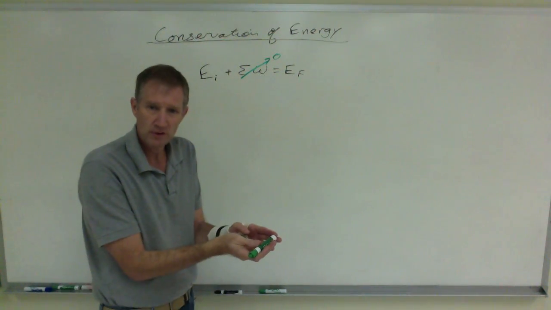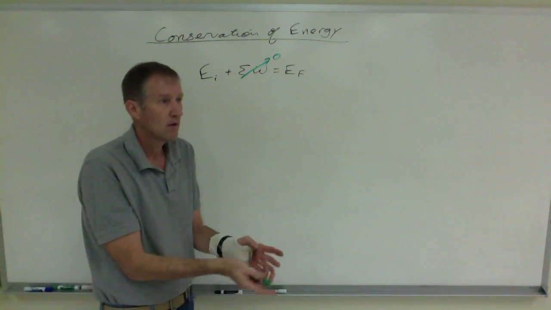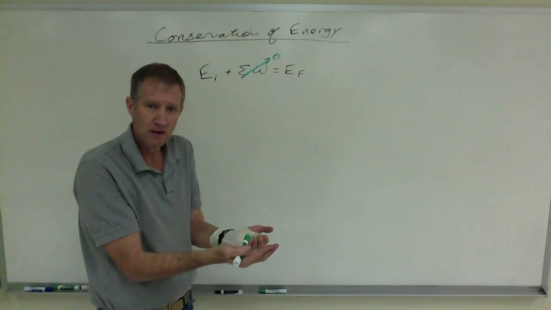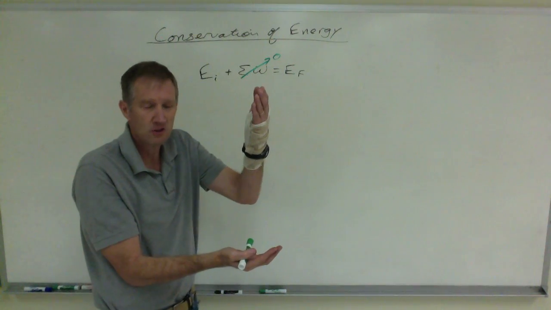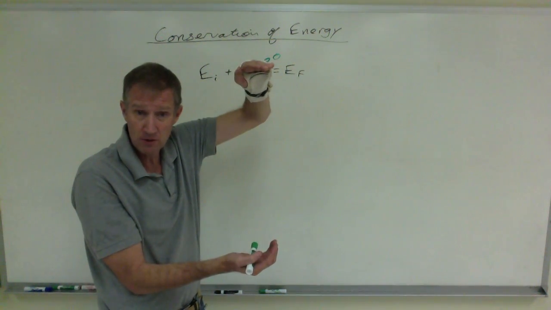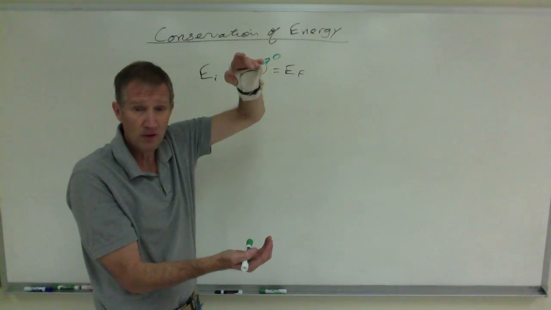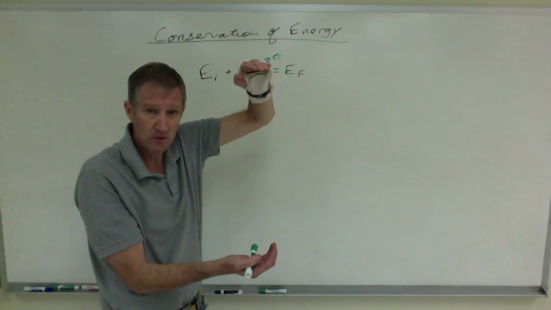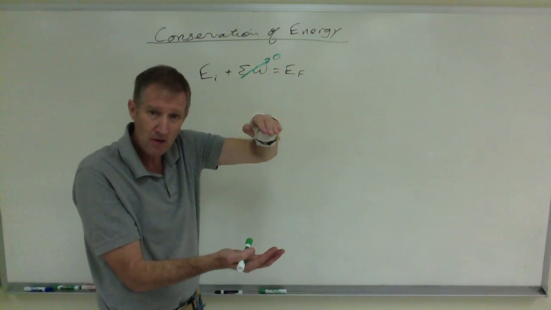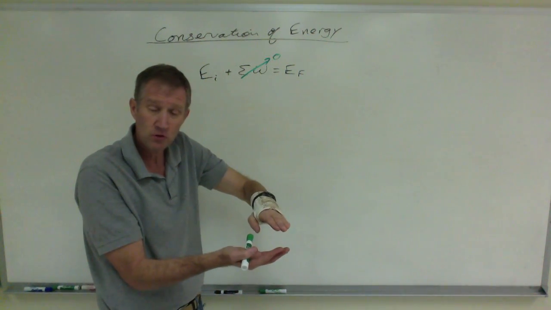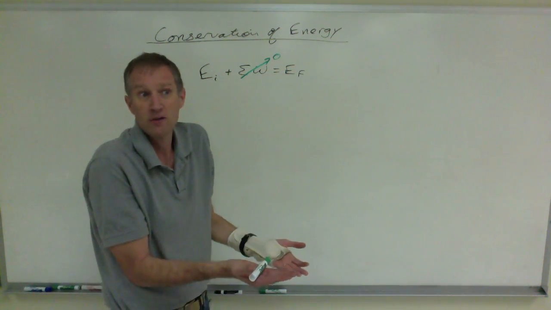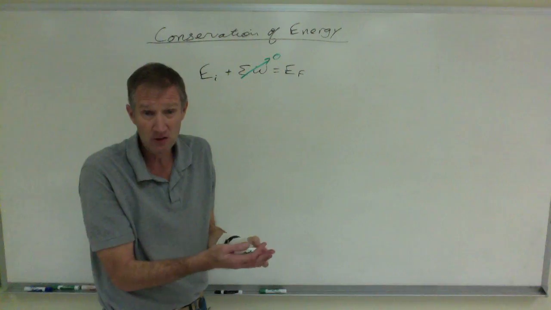If I do this uber exciting physics demo right here, when the whiteboard marker leaves my hand, it has kinetic energy. As it goes up, it loses its speed, so it loses kinetic energy, but it gains height, so it gains potential energy. Until it gets to the very top, it no longer has any kinetic energy, but it has the energy of height, which is potential energy. And then it comes back down. And it loses that potential energy, but it's transformed into kinetic energy until it gets back down to my hand where it no longer has any potential energy, it just has kinetic. And then I catch it.